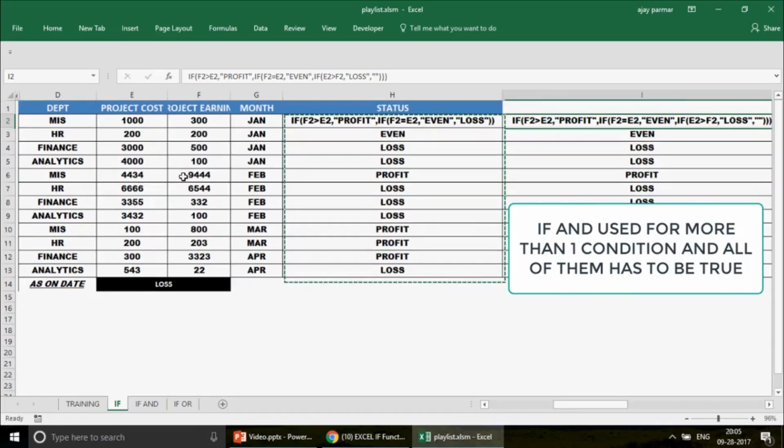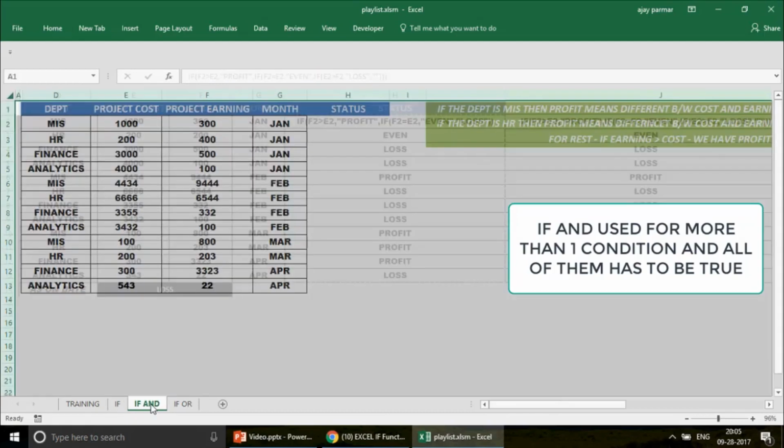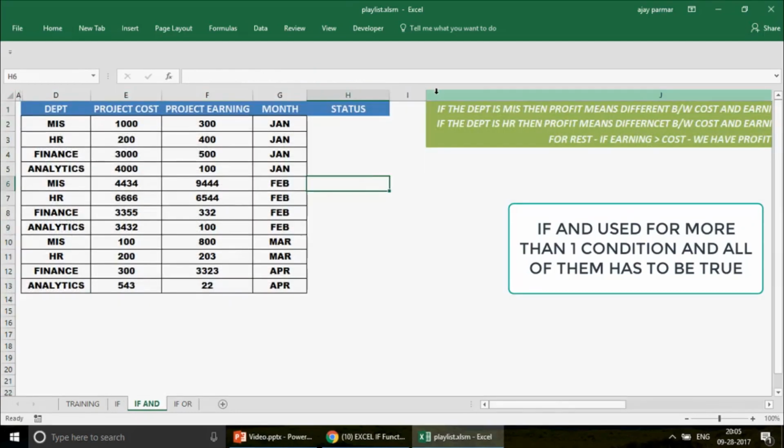I hope you can see the screen now, right? So you can use these formulas, choice is yours. I have already explained you. Now let's go to the next question. Now in the next question, what we have here is again the same data, but this time we have a different question, right?